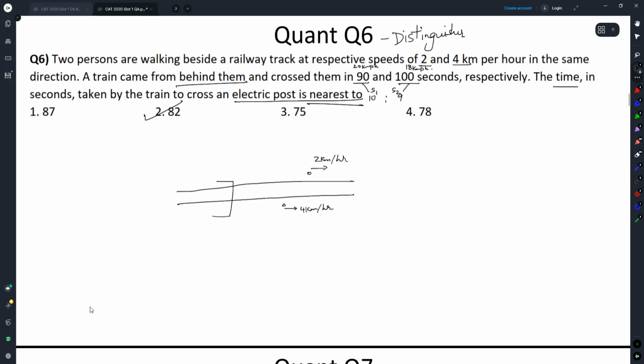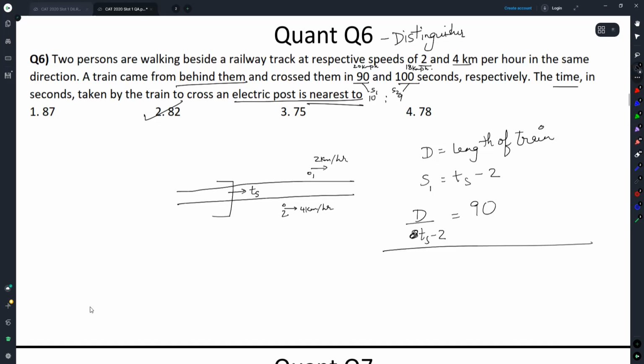So if the train is coming, let's say the speed of the train is ts. So the relative speed, this is person 1, this is person 2. Distance is length of train, and in the first case speed is speed of train minus 2. So d by ts minus 2 is equal to 90.